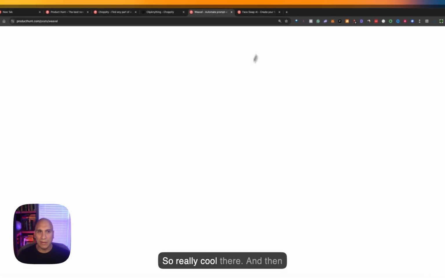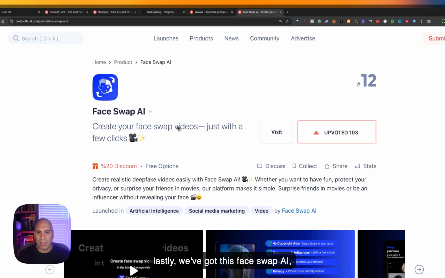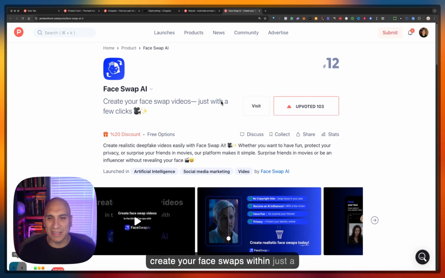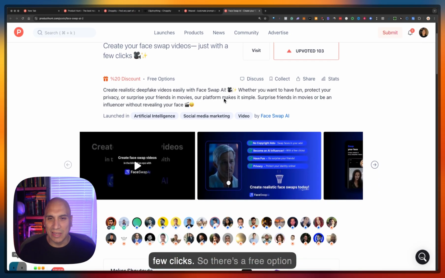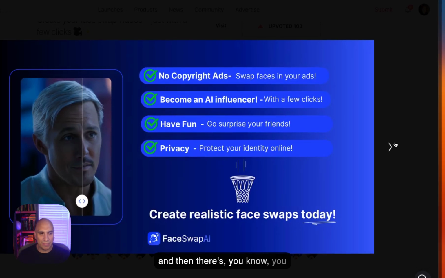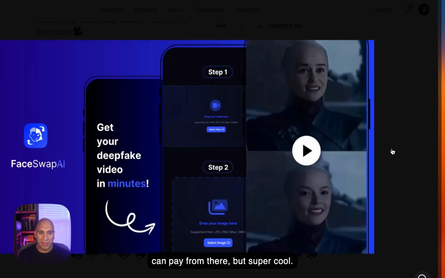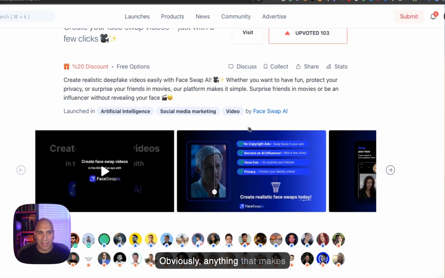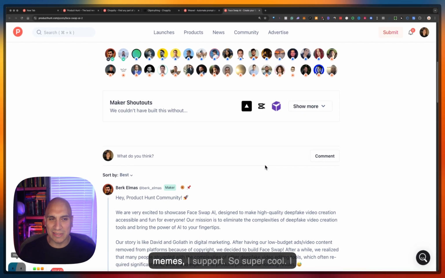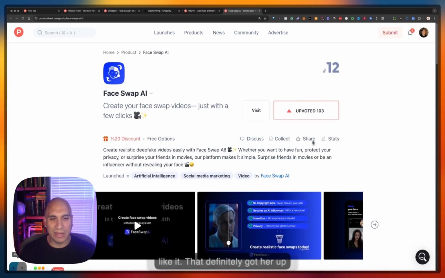So really cool there. And then lastly, we've got this face swap AI. Create your face swaps within just a few clicks. There's a free option, and then you can pay from there. But super cool. Obviously, anything that makes memes, I support. So super cool. I like it. That definitely got our upvote at number 12.